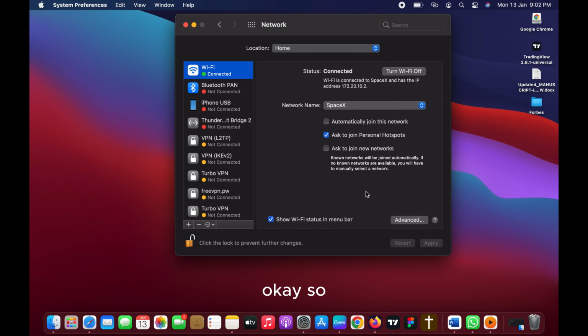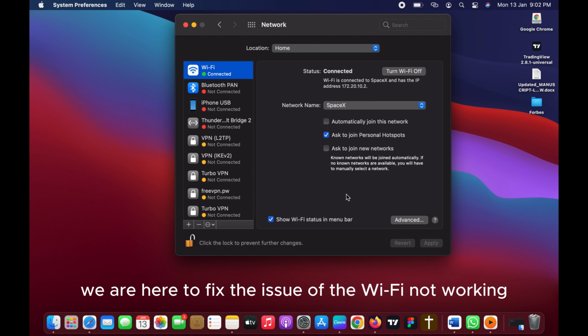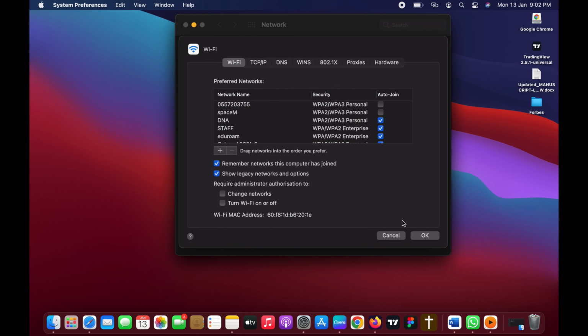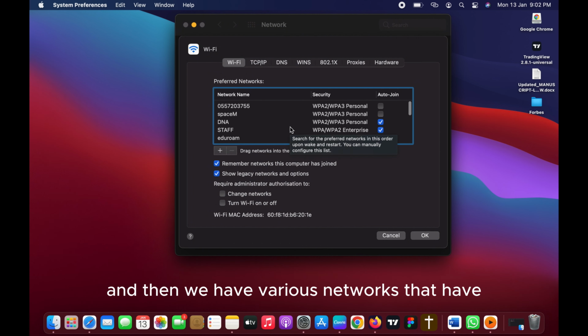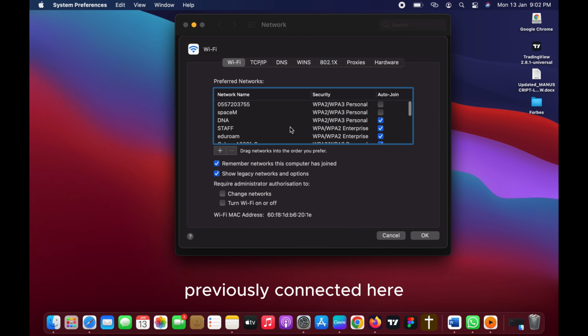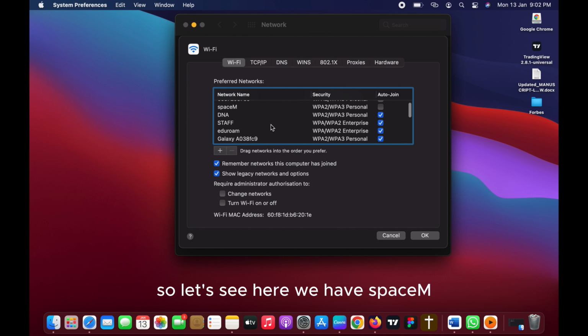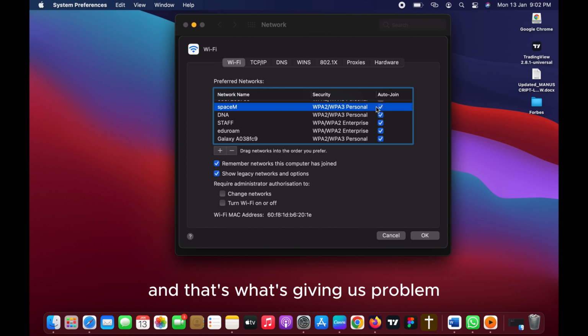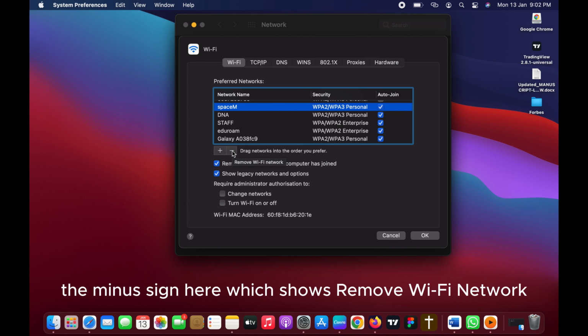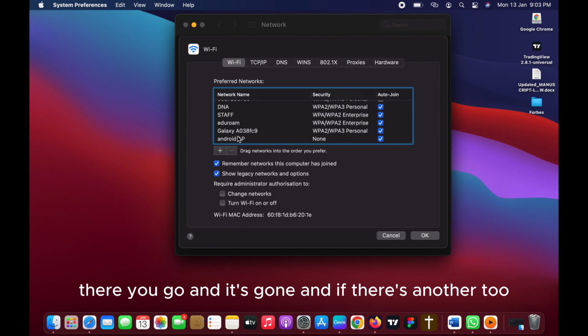Okay, so we are here to fix the issue of the Wi-Fi not working. You click on Advanced, and then we have various networks that have been previously connected here. So let's say here we have Space M, and that's what's giving us a problem. That's the network I'm trying to connect to. So you click the minus sign here, which shows Remove Wi-Fi Network. You click on it, there you go, and it's gone.